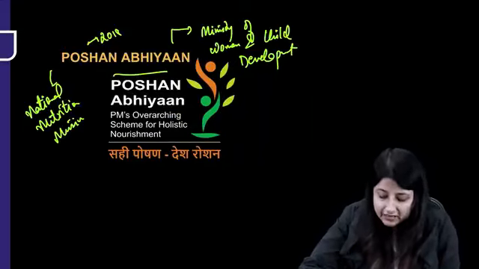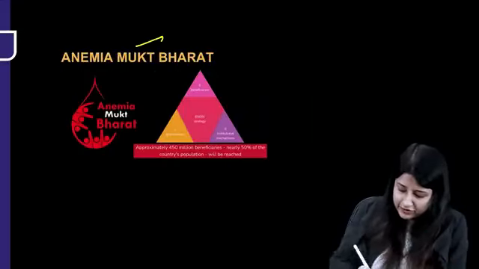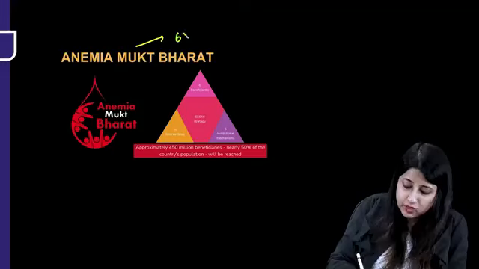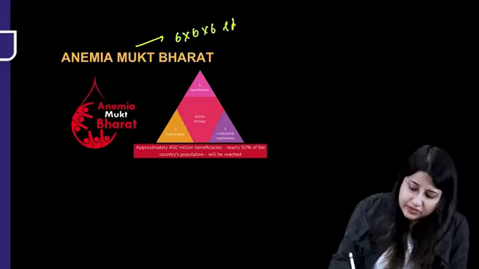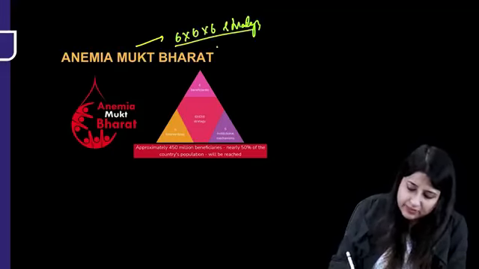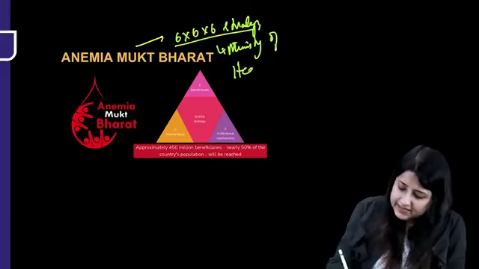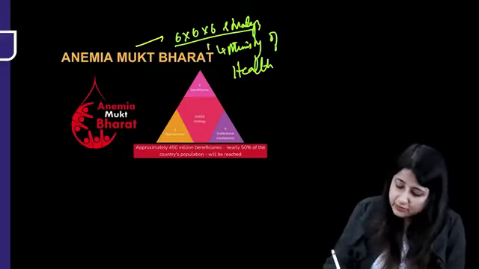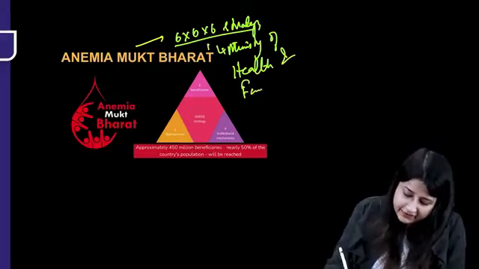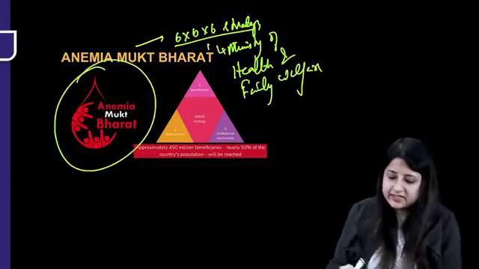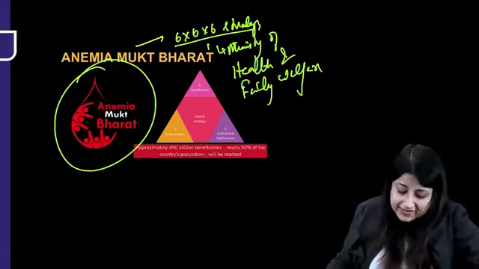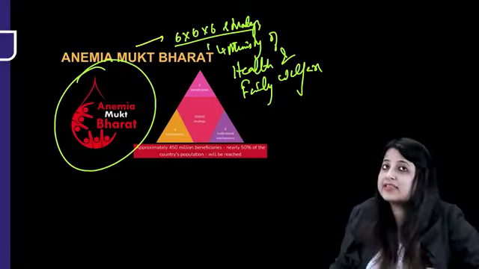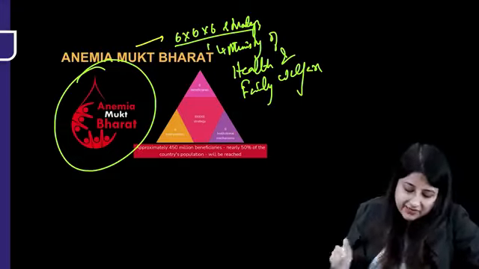Now for the anemia component particularly, we have which strategy? Anemia Mukt Bharat. This is the 6x6x6 strategy. And this is under which ministry? This is under the Ministry of Health. Basically, the anemia component of Poshan Abhiyan is being supervised by the Ministry of Health and Family Welfare. Under this you can see this logo, 6x6x6 strategy. So we have 6 beneficiaries and 6 interventions. That is very, very important.